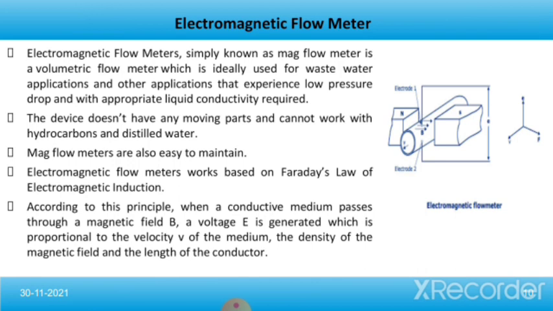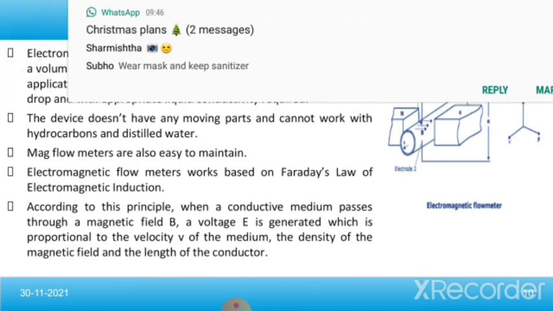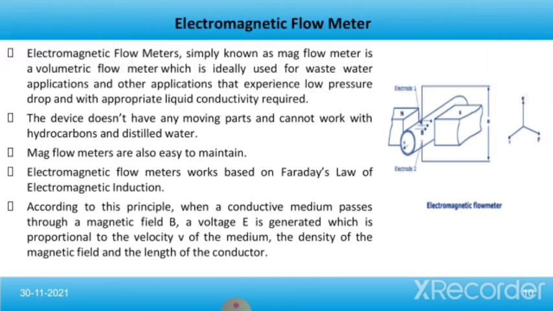Electromagnetic flow meters work based on Faraday's law of electromagnetic induction. According to this principle, when a conductive medium passes through a magnetic field B, a voltage E is generated which is proportional to the velocity V of the medium, the density of the magnetic field and the length of the conductor.